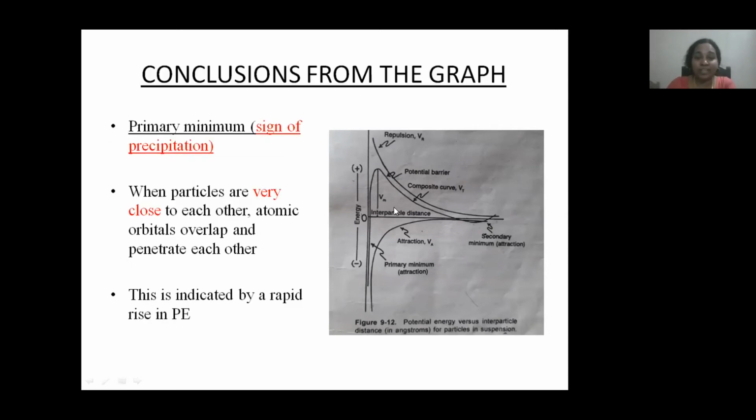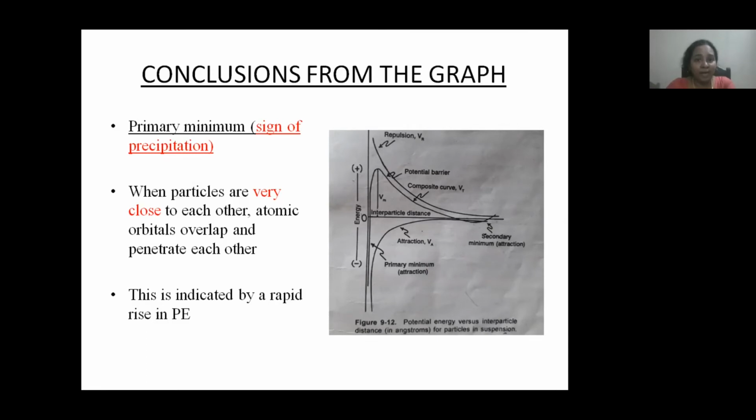Now let's see what conclusions we get from this figure. This is the primary minimum and this is the secondary minimum. What do the primary minimum and secondary minimum indicate? The primary minimum is a sign of precipitation.